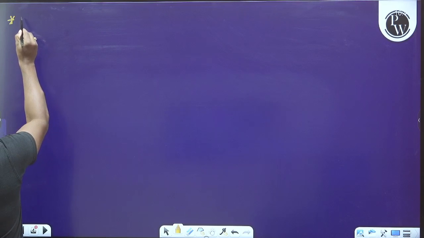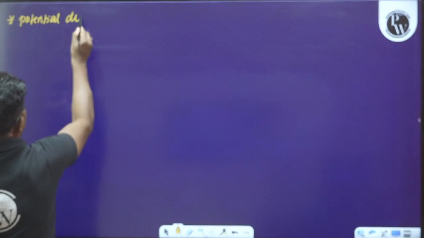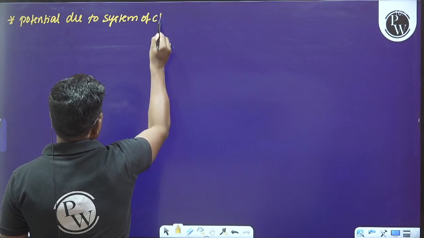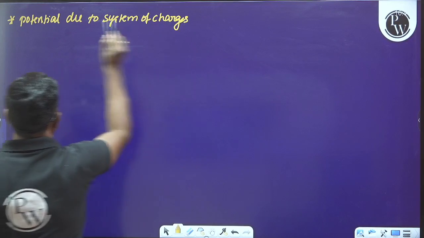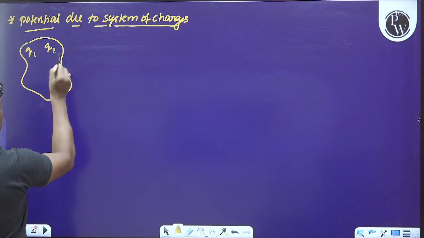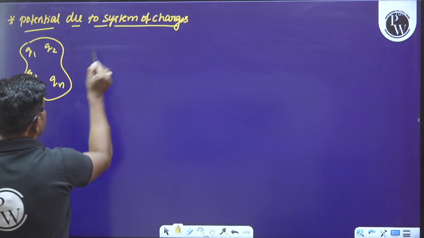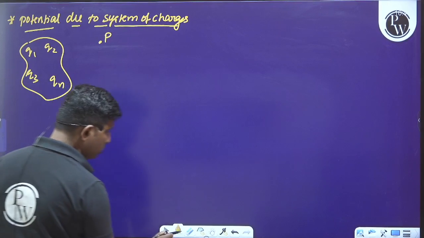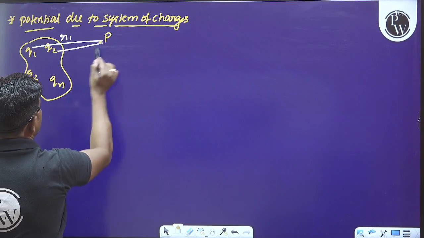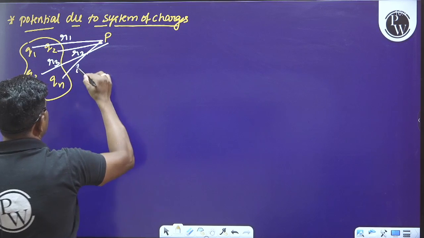Now let us see the potential due to a system of charges. How can we understand the potential due to a system of charges? Let us say there is a system of charges Q1, Q2, Q3, and so on up to Qn. So the net potential at some point P, which is located at a distance of R1 from the first charge, R2 from the second charge, R3 from the third charge, and Rn from the nth charge.